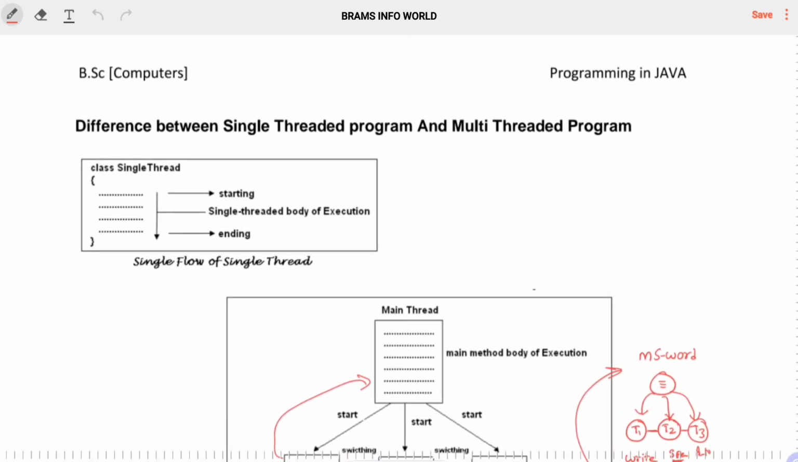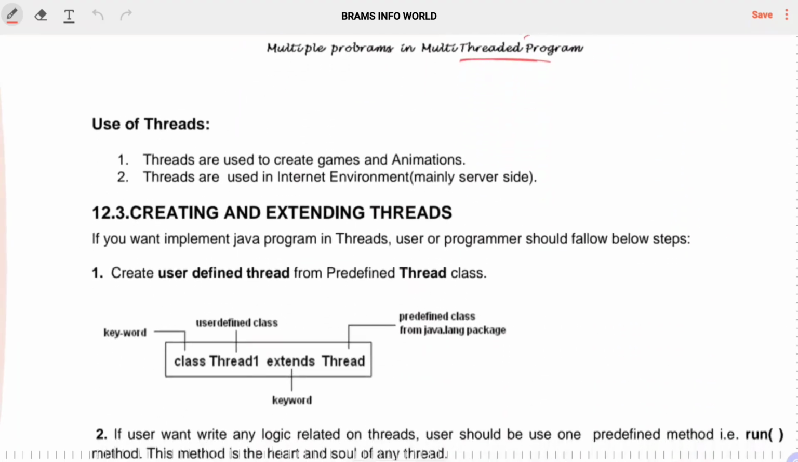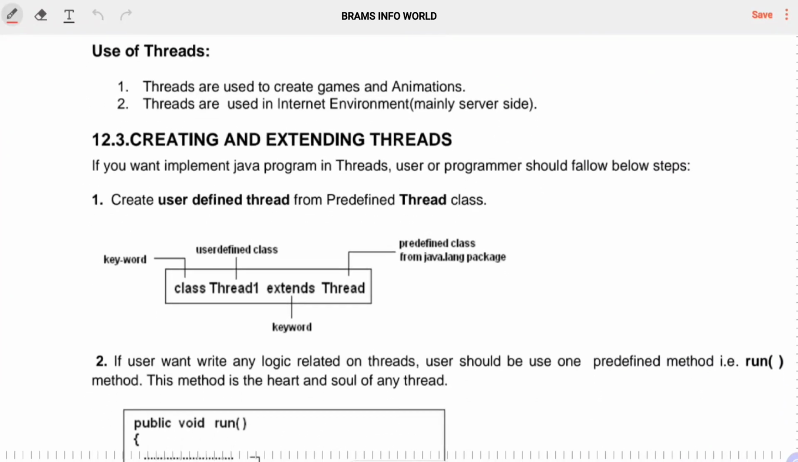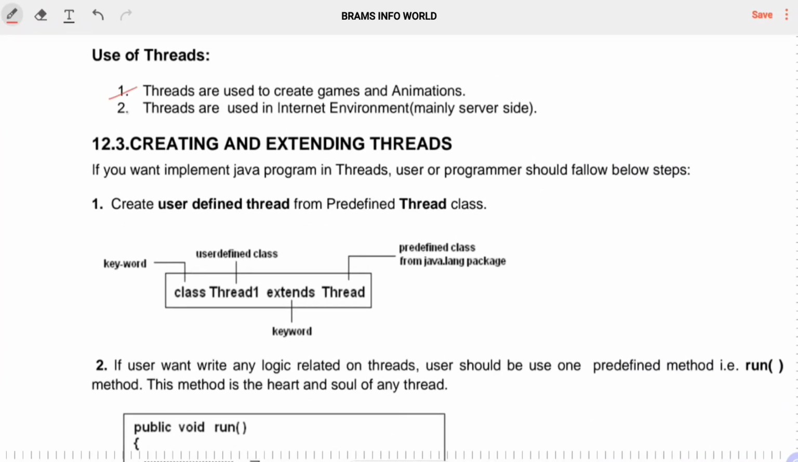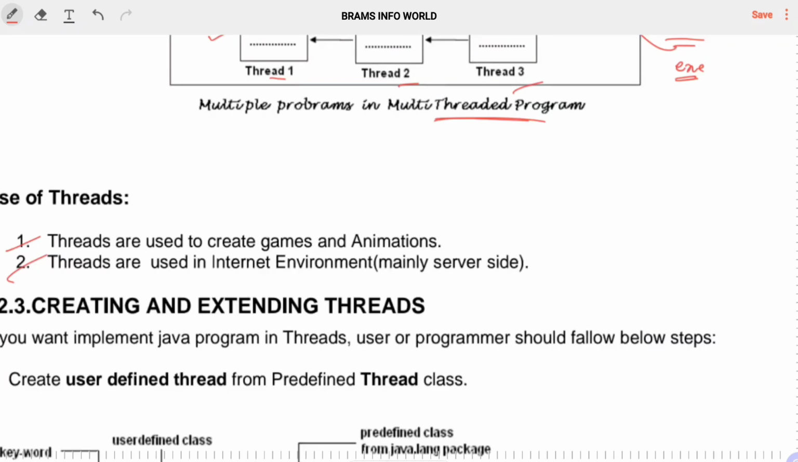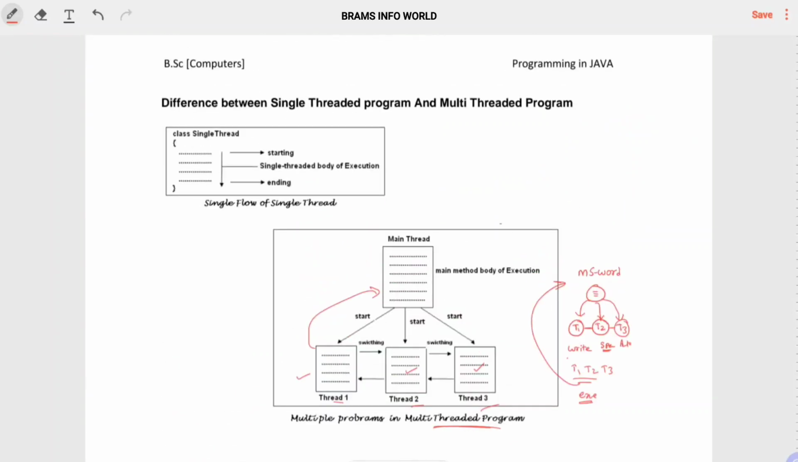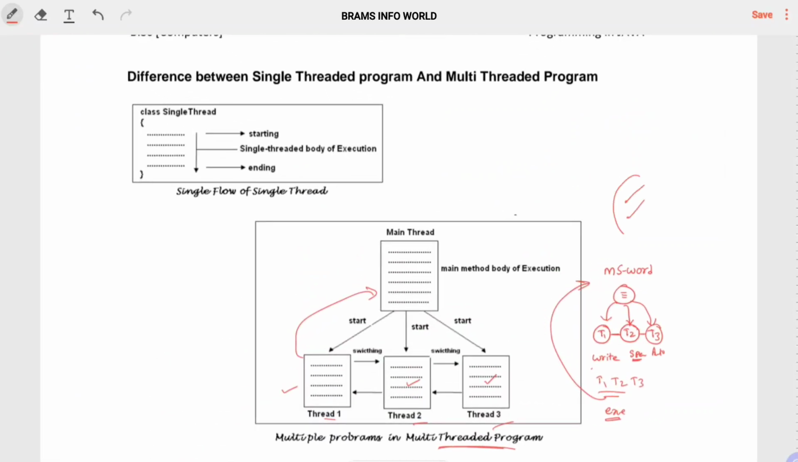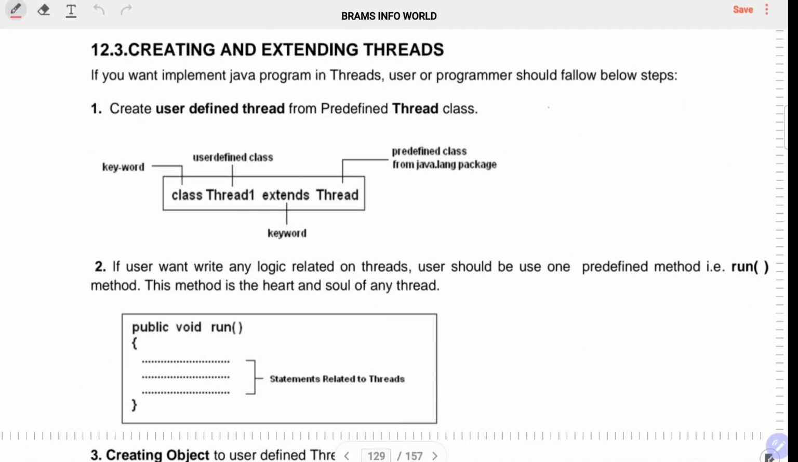This is the single thread. So a single flow will be like this, and we will discuss the implementation, and basically the uses will be like this. Threads are basically used for animations as well as network environments like the internet. Let us talk about the next topic, the runnable interface, and before that, I think you got an idea: what is a thread, what is multi-thread.